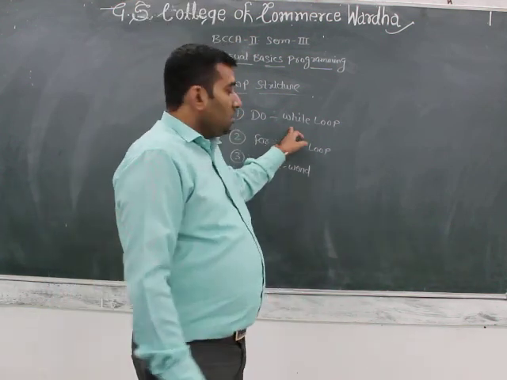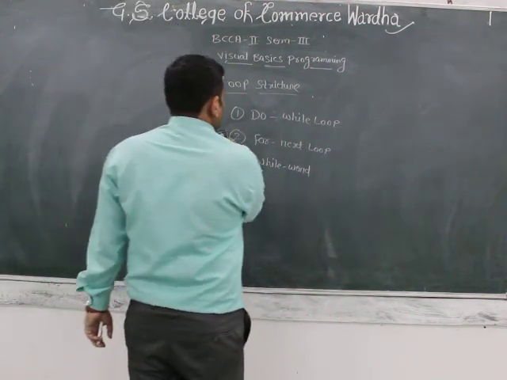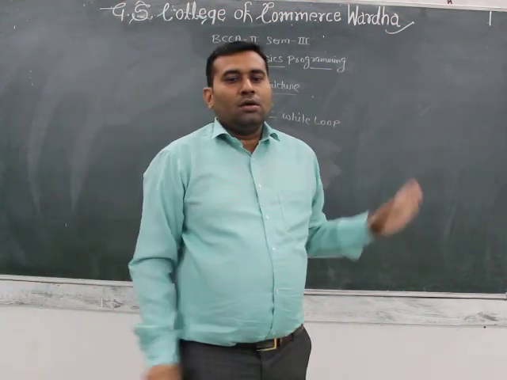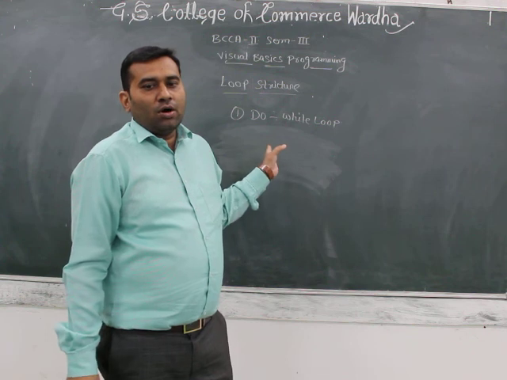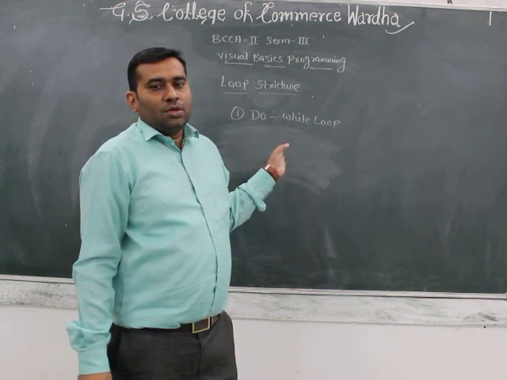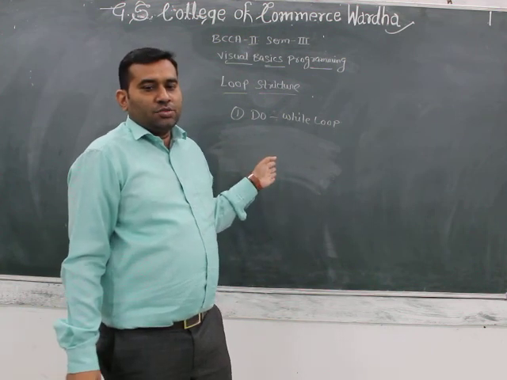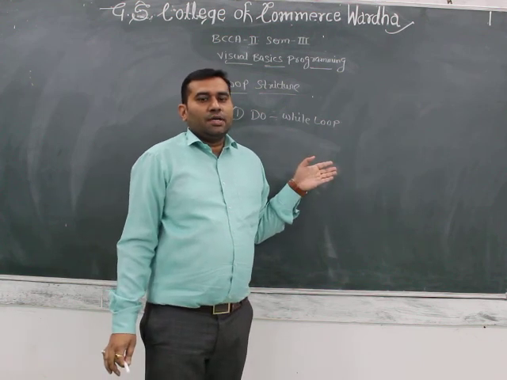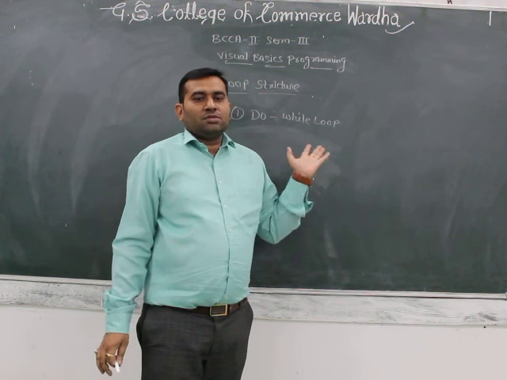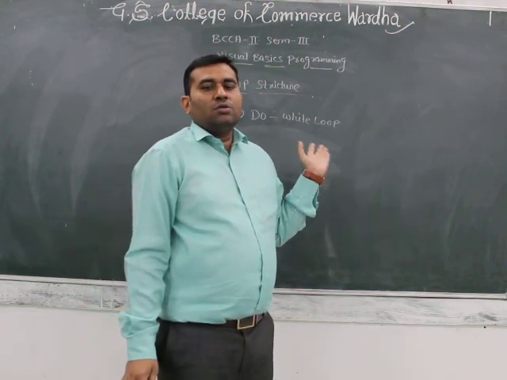The first loop is the do loop, also called the do while loop. A do loop executes a block of statements as long as a condition is true. Visual Basic evaluates the expression, and if it is true, the statements are executed. If the expression is false, the program continues and the statements following the loop are executed.